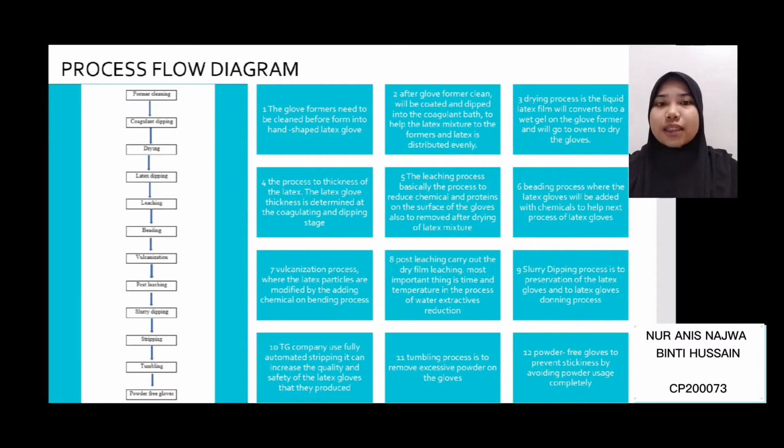First, former cleaning. This process is all about dipping the glove former into an acid bath and rinsing with clean water. Then secondly, an alkaline bath to neutralize the acid, and then rinsing with water again. Next is coagulant dipping. This process is dipping the clean glove former into the coagulant bath. This is to help ensure the latex mixture distributes evenly.